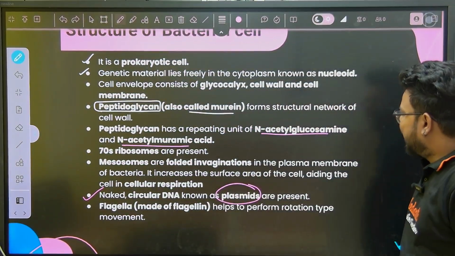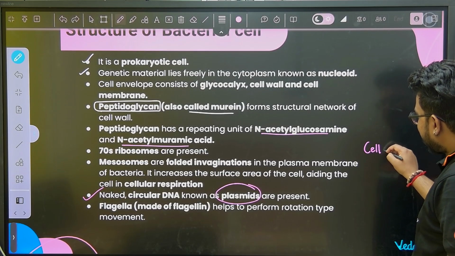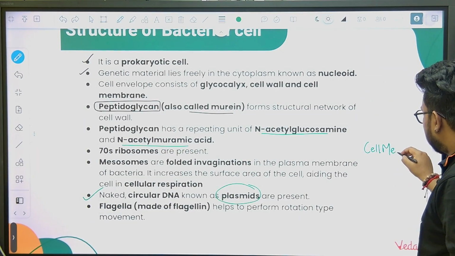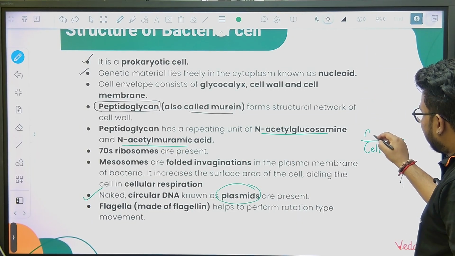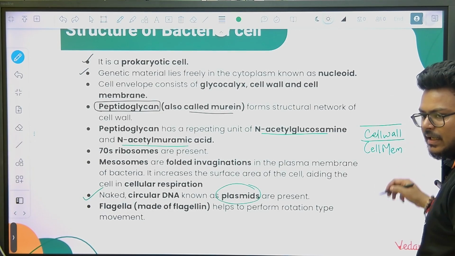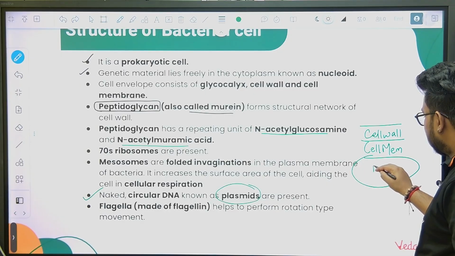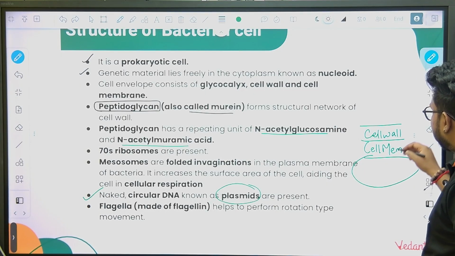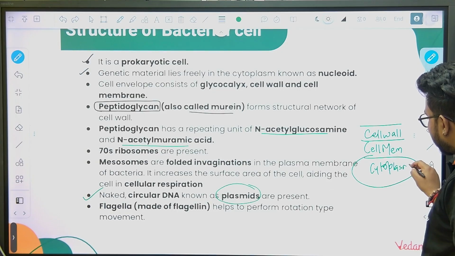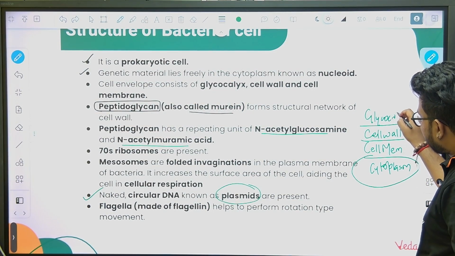If we talk about our bacterial cells, guys, we have cell membrane, then we have cell wall, obviously made up of peptidoglycan. Then we have the cytoplasm part. And above cell wall we have what? Glycocalyx.